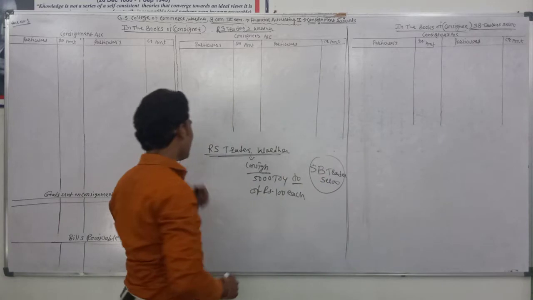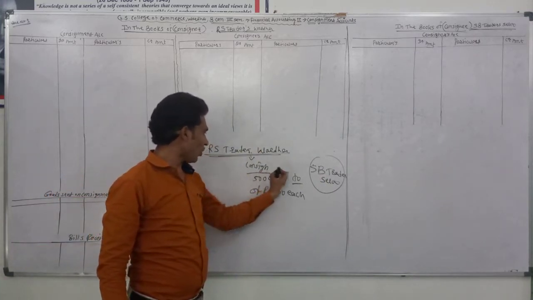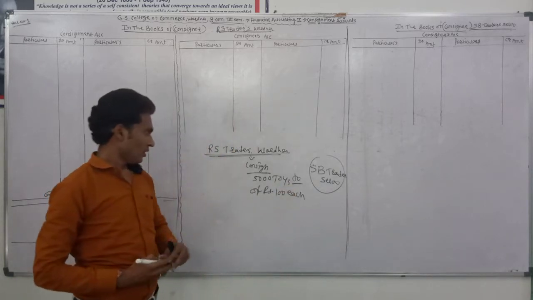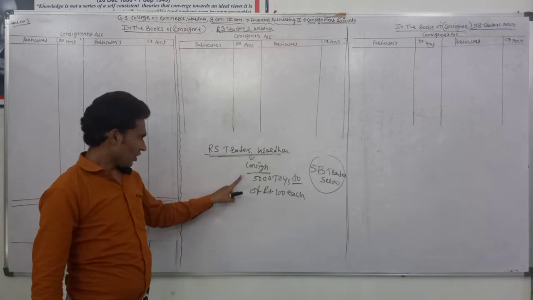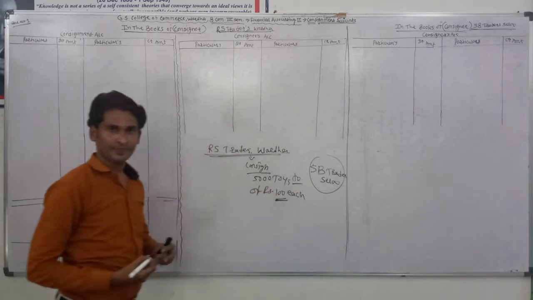Okay, the example starts. RS Traders Varda consigned 5,000 toys to SB Traders Sale. The cost price of each toy is rupees 100.